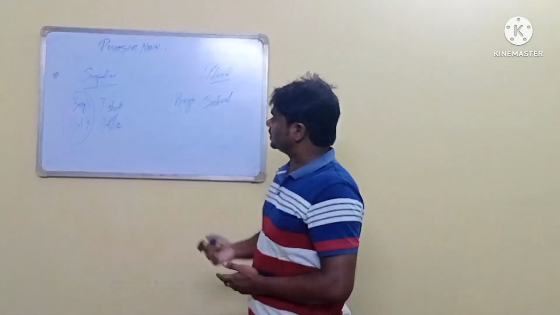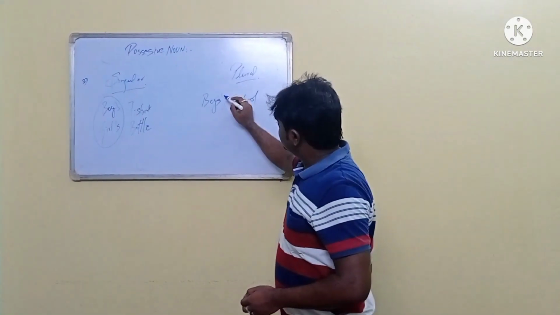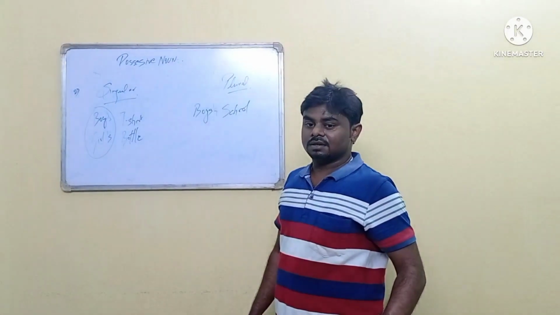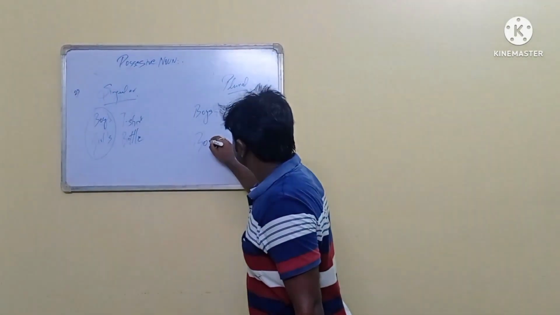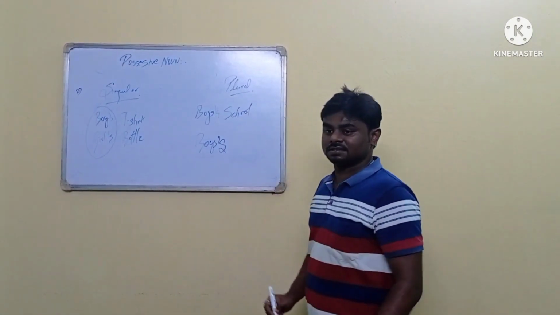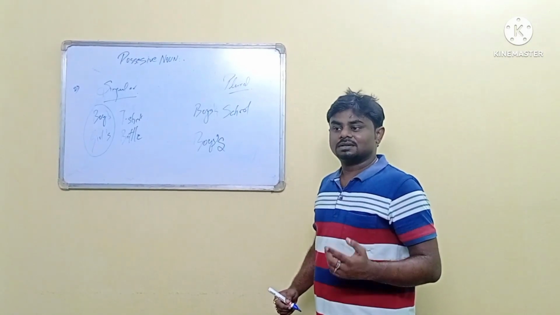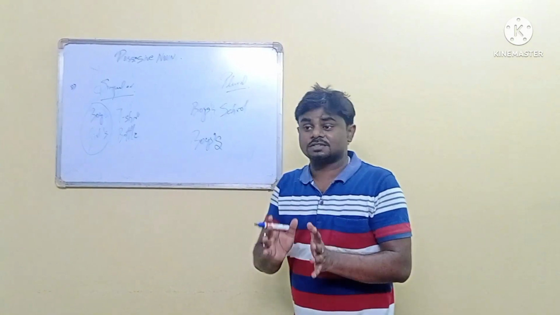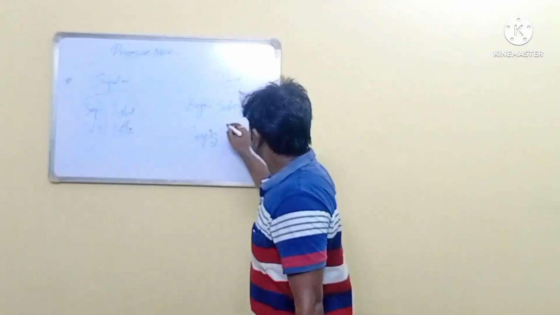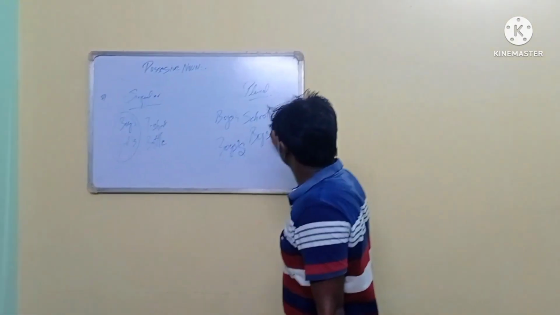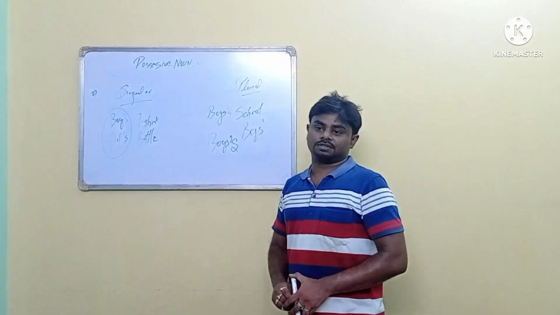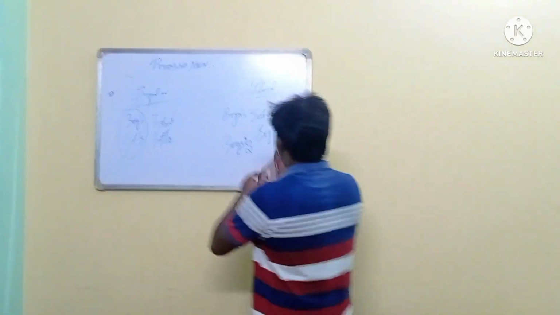But where will I give the apostrophe? Here. Or I will put here and here. Will I give it like this? Boys, then again I will put apostrophe, then again I will put S. Double S. We will not do this. Instead of this, what we will do? It is boys plural. You know everything plural, right? So we will write boys. After S, there will be the apostrophe. Understood? I am explaining once again.